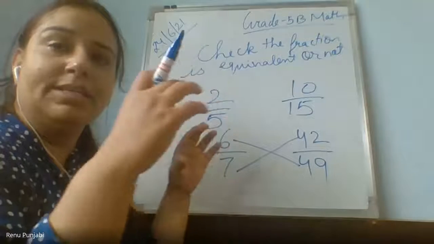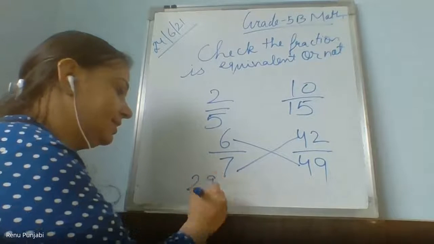If they are the same, then they are equal. Ma'am, these both are equivalent as 7 into 42 is equal to 294 and 6 into 49 is also equal to 294.